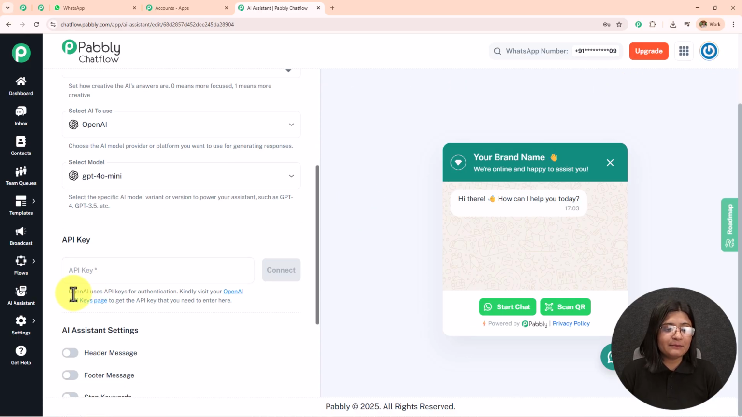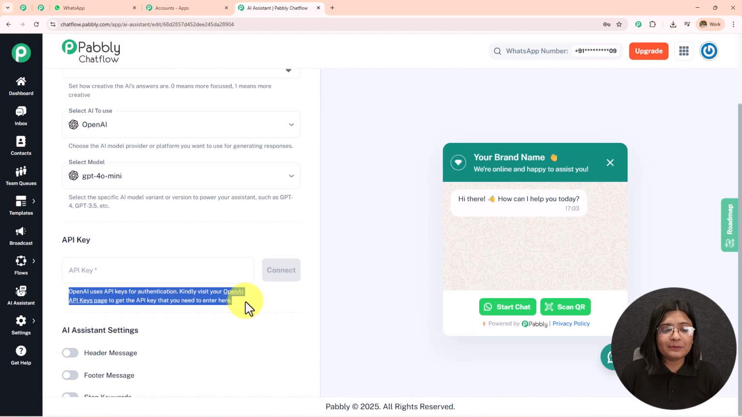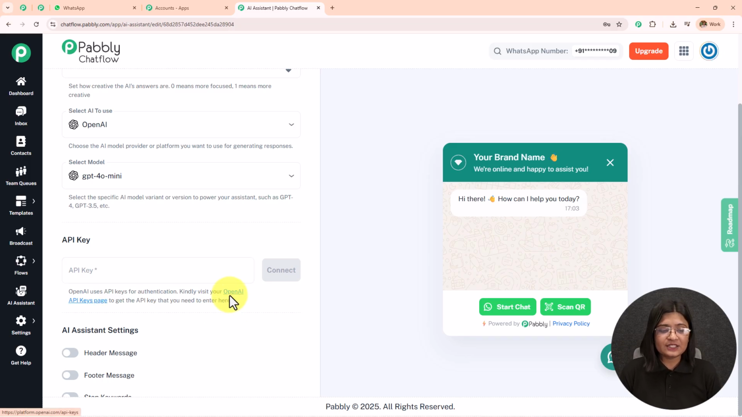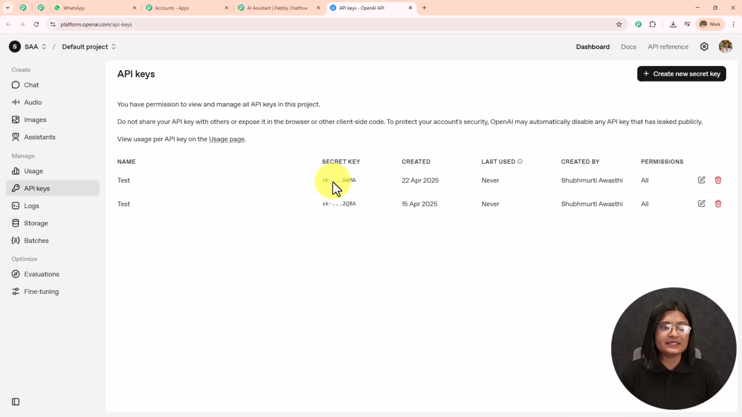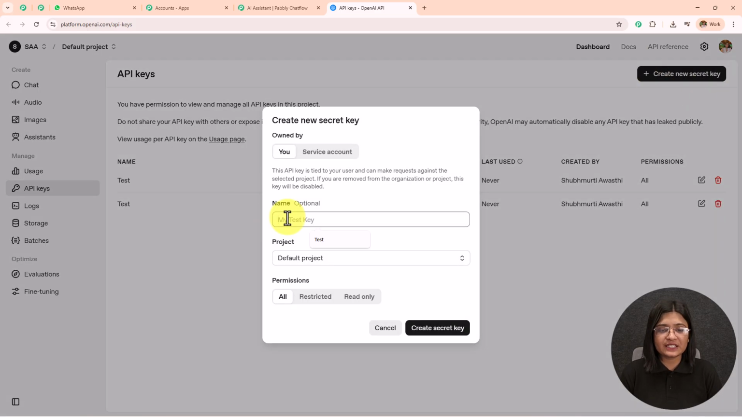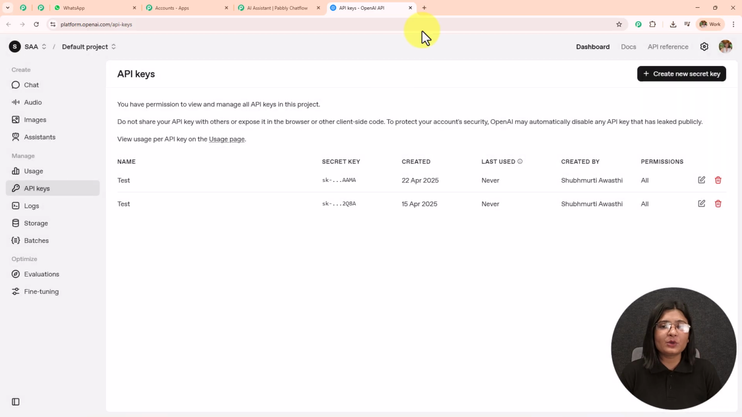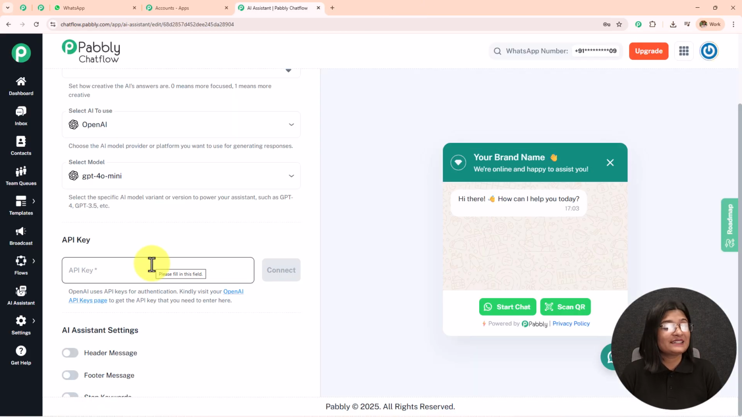Now over here in the help desk, you can see OpenAI uses an API key for authentication. Kindly visit your, then a hyperlink is provided to get the API key that you need to enter here. I'm going to click on this hyperlink and I will land on the API keys page. To create a new API token, I simply need to click on this create new secret key. First, I have to provide the key name. So let's say the key is test. The project will be default project. The permissions will be all, and then I simply need to click on this create secret key. A new API token will be provided to me, which I need to copy and simply paste over here.